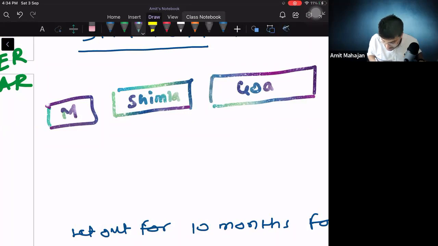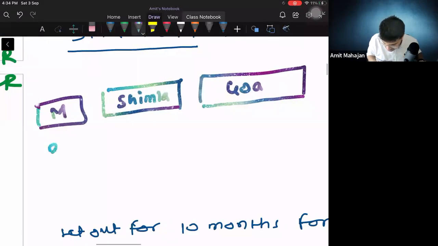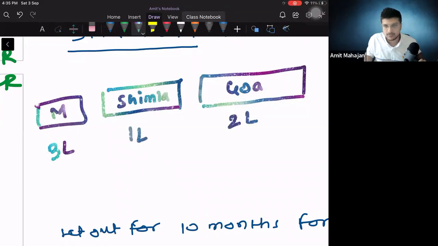This Mumbai property gives me 3 lakh rent a year. I know 3 lakh is very less for Mumbai, but 3 lakh rent for a year, right? Shimla gives me 1 lakh rent for a year, and Goa gives me 2 lakh rent for a year.